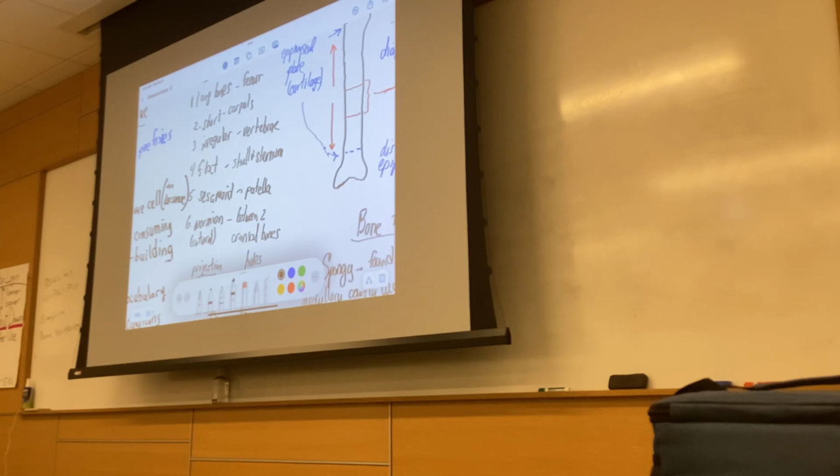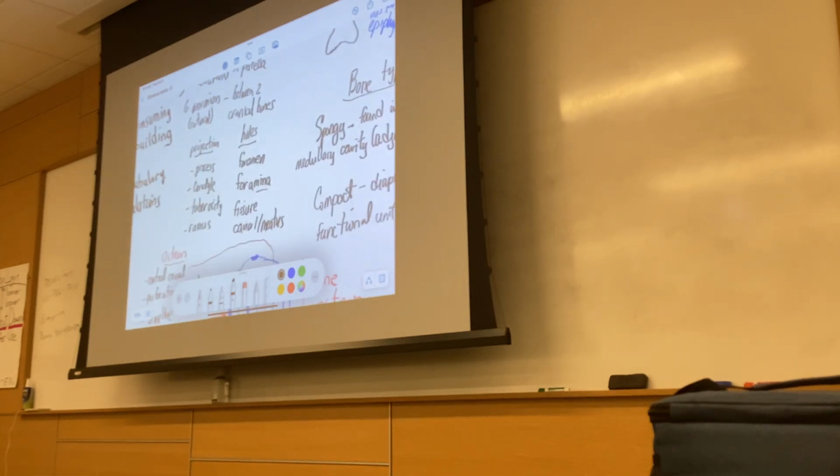In terms of short bones, I won't ask you to distinguish, is this a short bone or a long bone? The long bones will be very obvious. Short bones, I wouldn't ask you to say a carpal versus a metacarpal, a short bone versus a long bone. I don't really care about that. They're going to be very, very long bones or short bones.